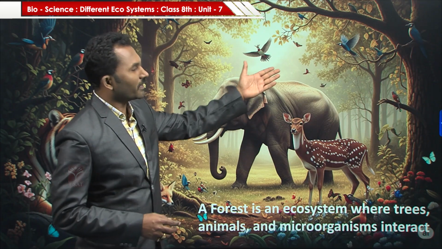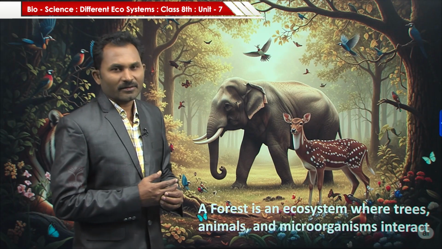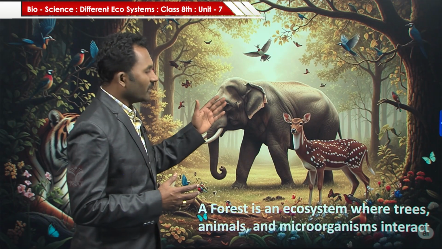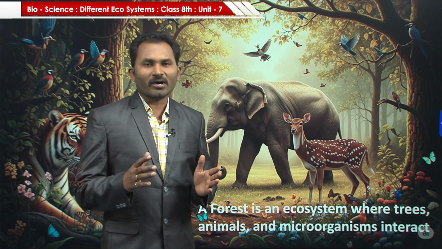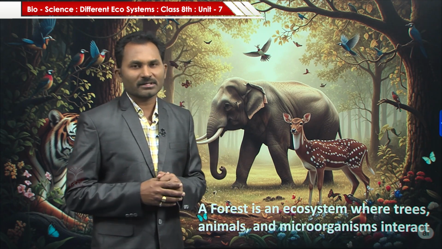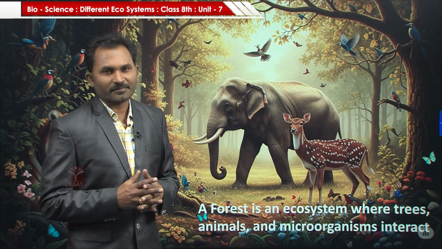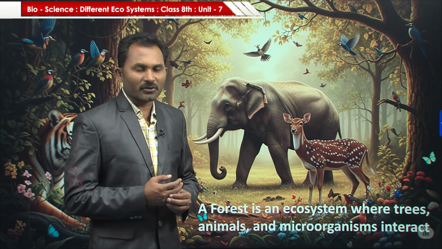Here you can see a number of big trees and small plants. So in a forest ecosystem you can see many small and big trees, small and big animals, birds and their interactions. This is called a forest ecosystem.